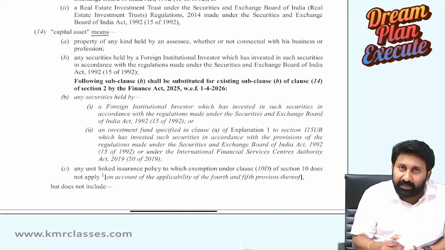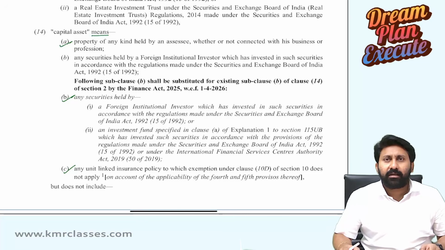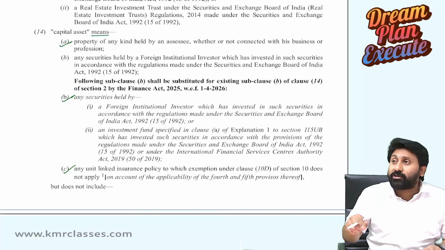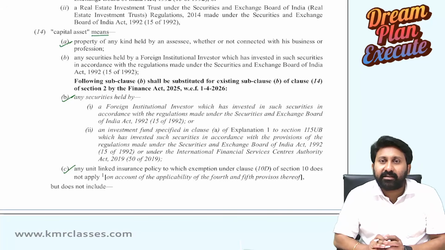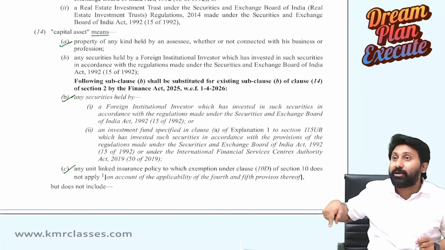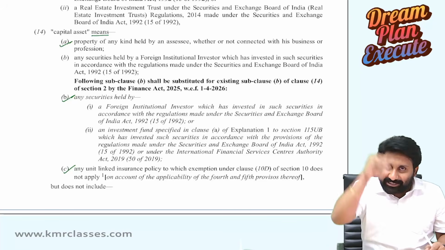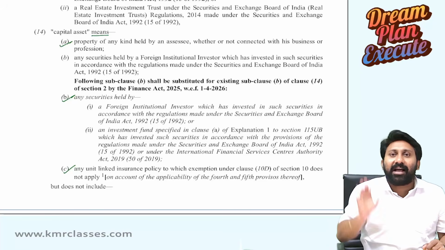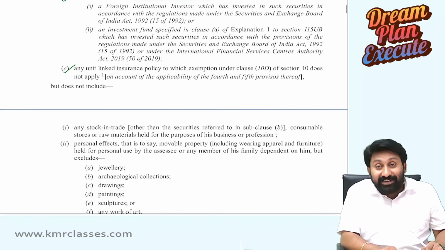Capital asset means A, B, C. That's it. Answer over. Anyway, it said only these are capital assets. As an exhaustive definition, it itself means don't include anything other than these. I will not include anyway. Then why are you telling intentionally?